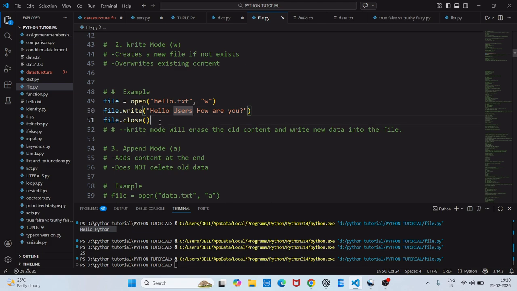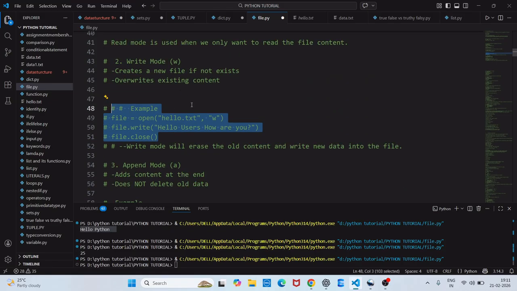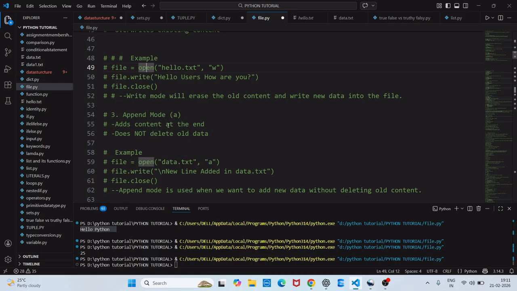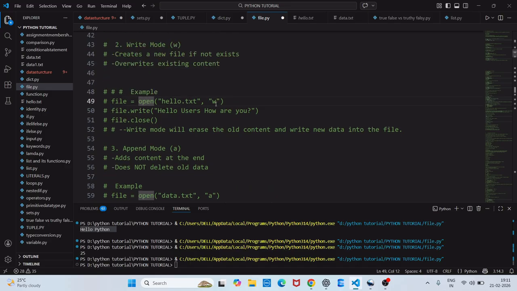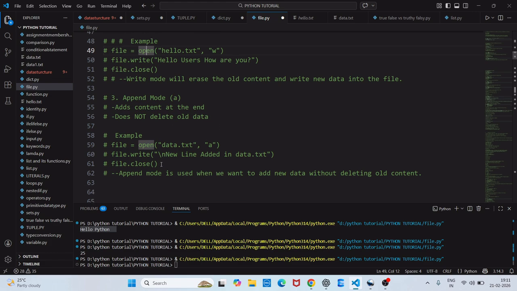Now we have the last one, that is append mode. What the append mode will do is add content at the end. It is not like the write mode. What does the write mode do? It creates a new file, it doesn't append, it doesn't add new content. Append adds content at the end of the file and does not delete the old data. In the write mode, it deletes the old data. In append mode, it doesn't delete the data, it actually updates the data. Fine. I will show you practically.